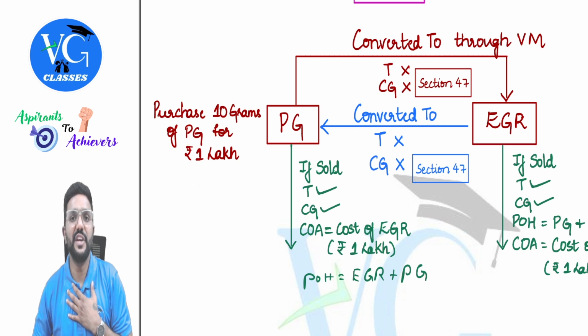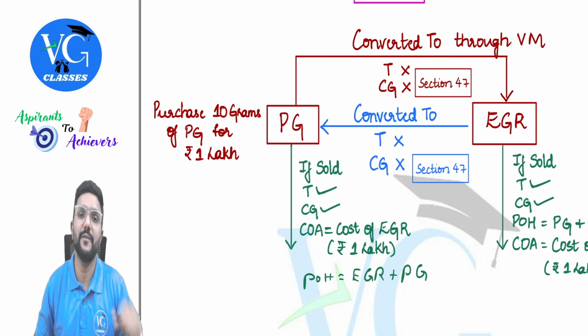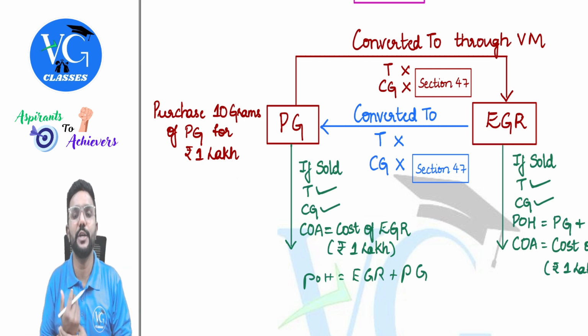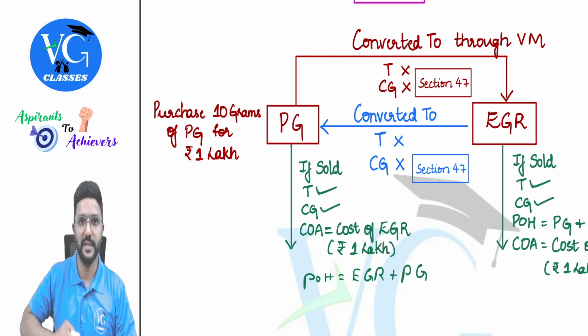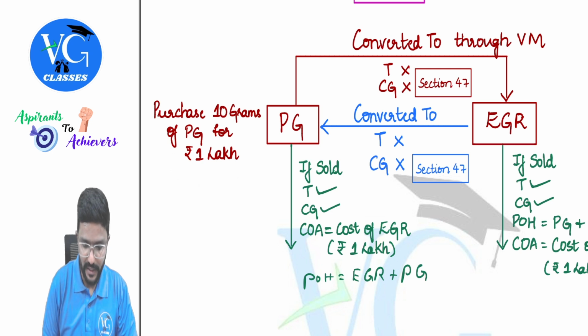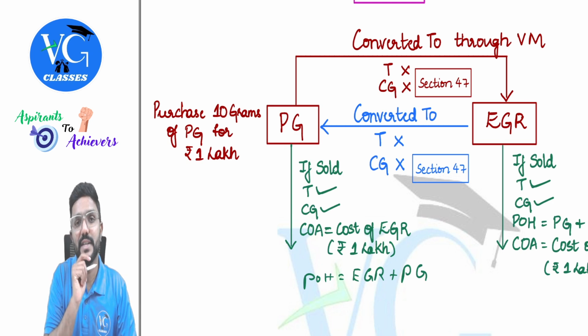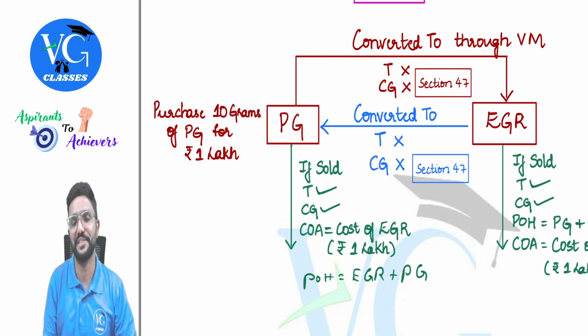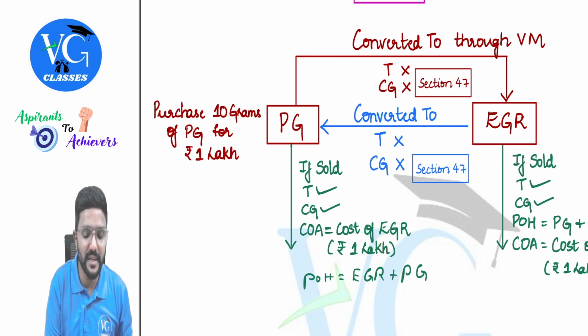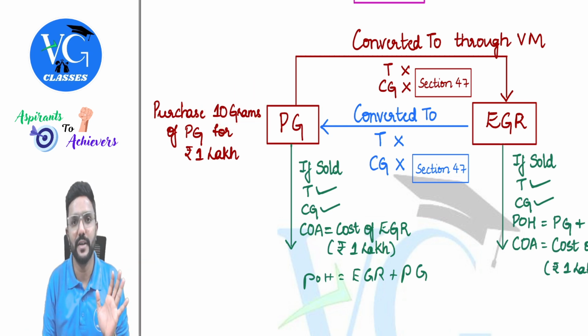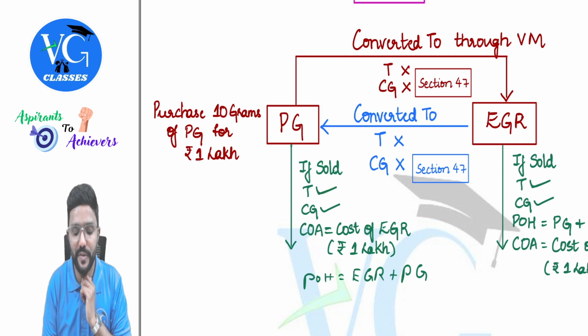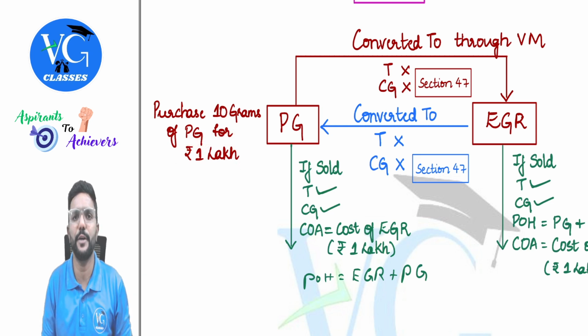Assume you have purchased 10 grams of physical gold for 1 lakh. And now you fear, if I hold this, what if someone steals it, or what if I myself lose it? Can I convert it into electronic form? Yes, you can. But before that, if I sell physical gold jewelry, first of all, is it a capital asset? Yes. Even though it is a personal asset of movable nature, it is still a capital asset. If I sell this 10 grams of gold or a part of it, is it a transfer? Yes. Should we compute capital gains? Yes. And what would be the cost of acquisition? 1 lakh, whatever I have paid to purchase it.